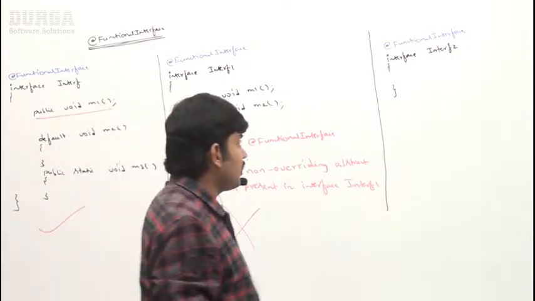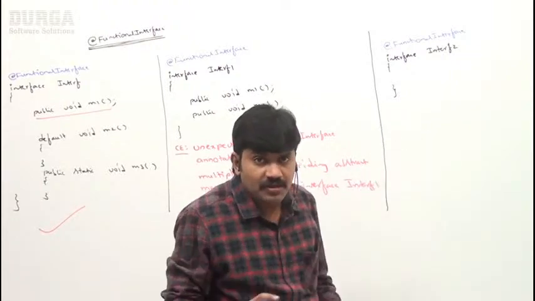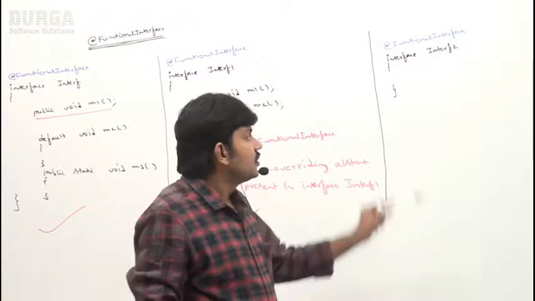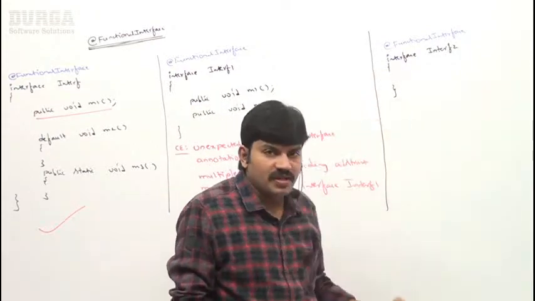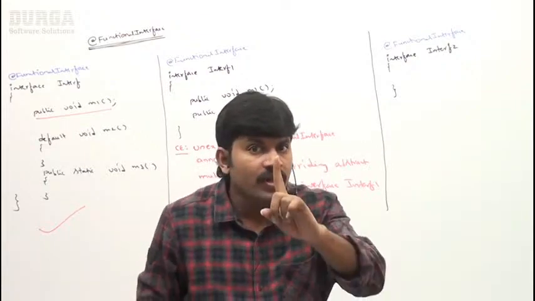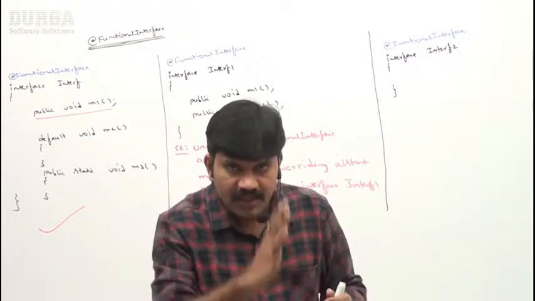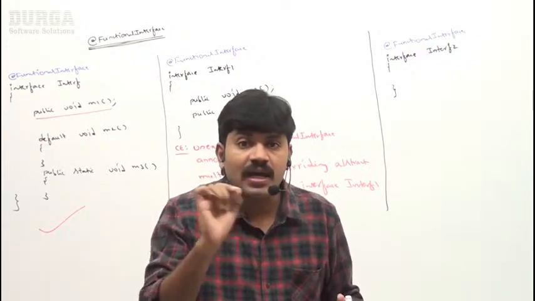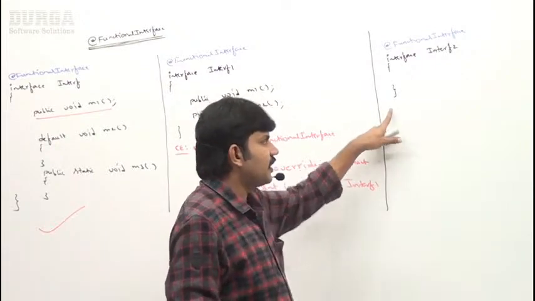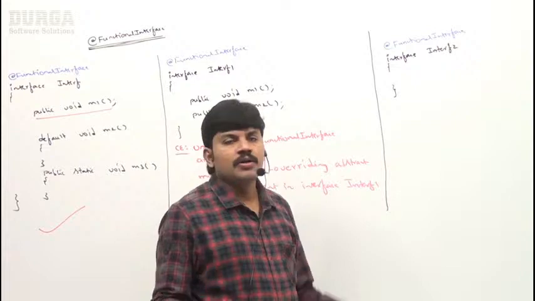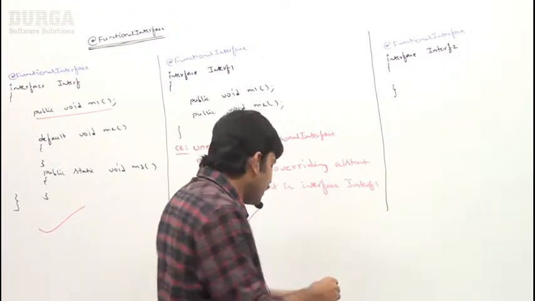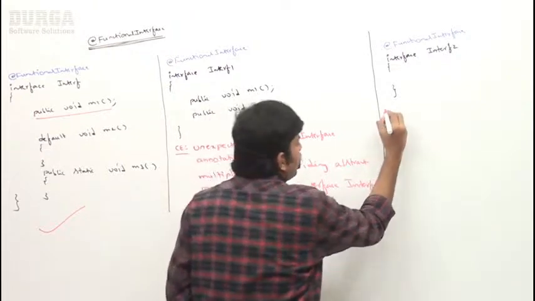Sir, I declared explicitly that this is a functional interface. Is it valid or invalid? Immediately you are going to get a compile time error, because if the interface is declared as a functional interface, compulsorily it should contain how many abstract methods? One abstract method, a single abstract method. SAM interfaces are called functional interfaces. But no abstract method is available, then how is it a functional interface? Immediately you get a compile time error.